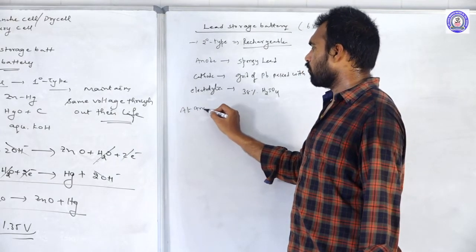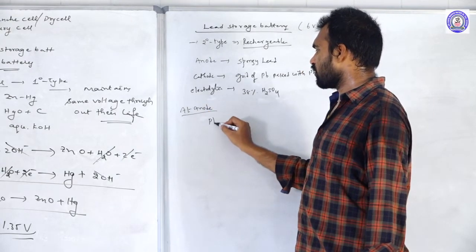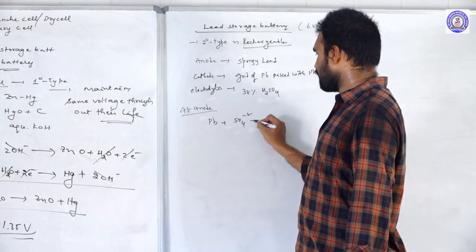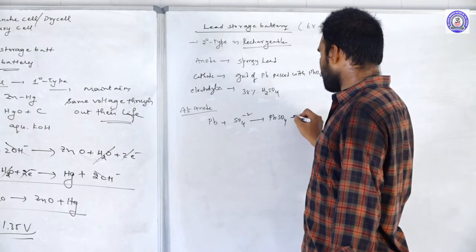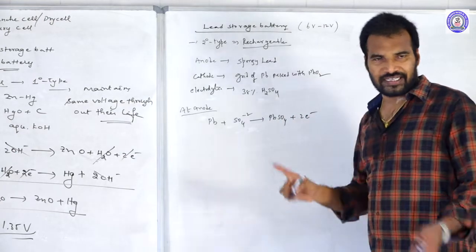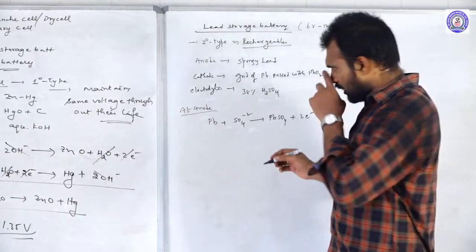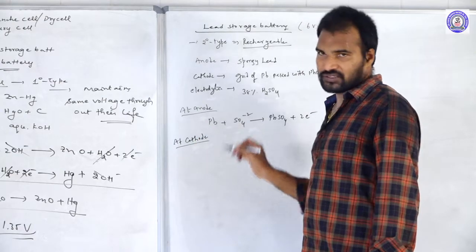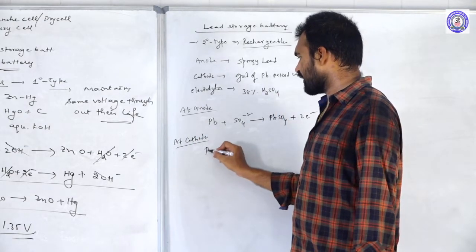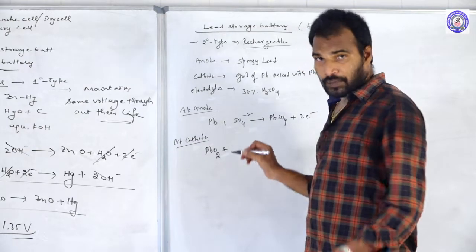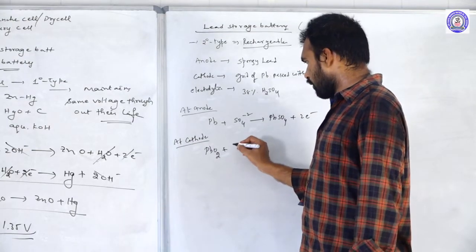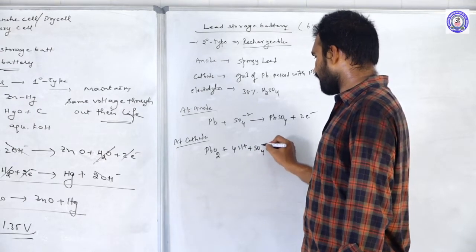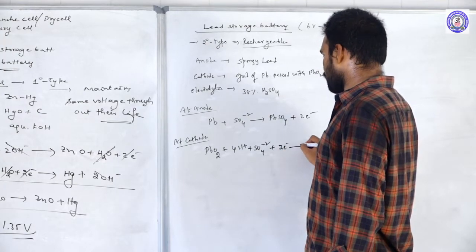At anode, oxidation will take place. Pb will take sulfate ions from here and it will come out as PbSO4 and 2 electrons. So lead is undergoing oxidation. Next, at cathode, reduction will take place. What will reduce? Lead oxide. PbO2 will take 4H plus ions and a sulfate ion plus 2 electrons.